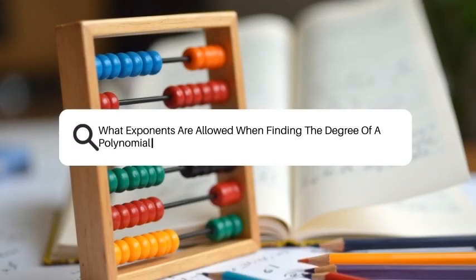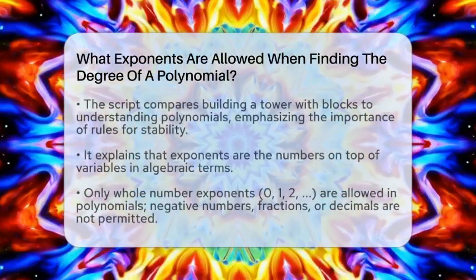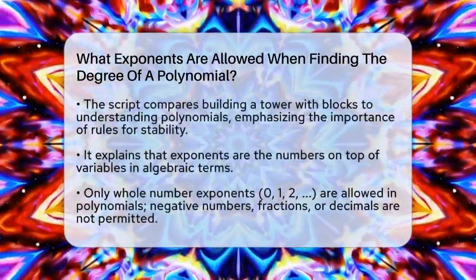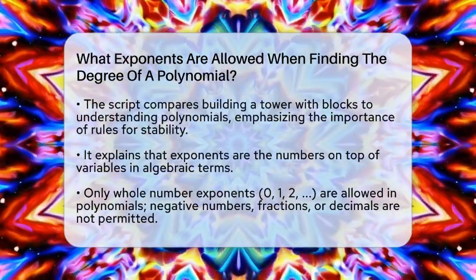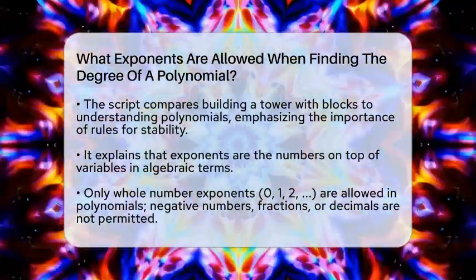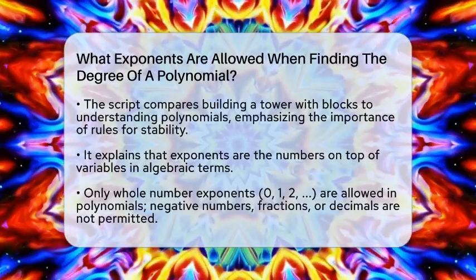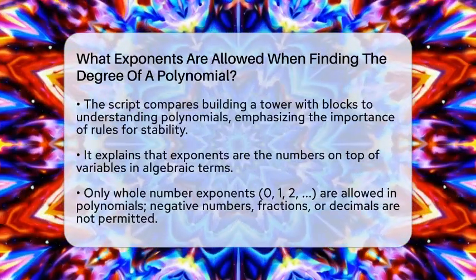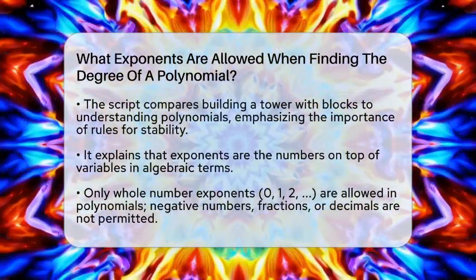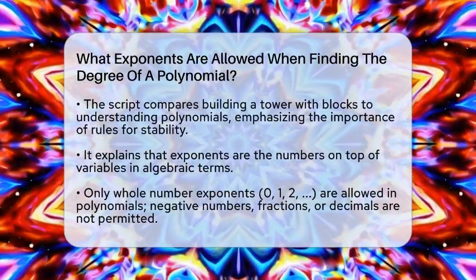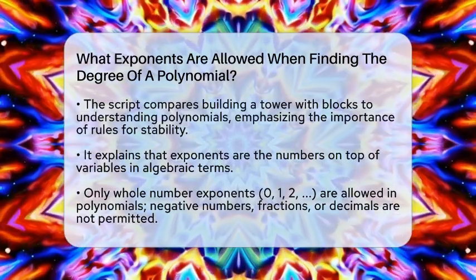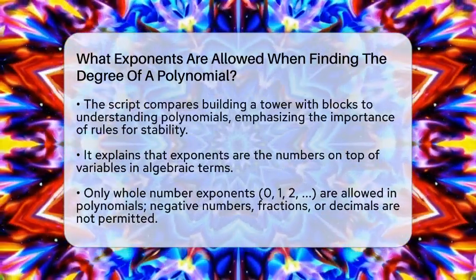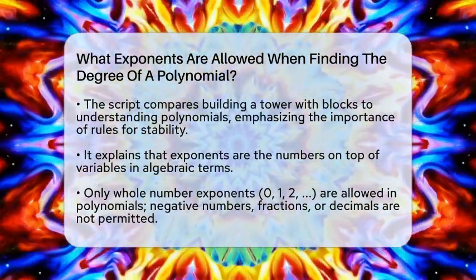What exponents are allowed when finding the degree of a polynomial? Imagine you're building a tower with blocks, and each block has a number on it. These blocks are like the parts of a polynomial, and the numbers on top are called exponents. Now, not all numbers can go on these blocks if you want to keep the tower stable and following the rules. In algebra, the rules say only certain exponents are allowed when figuring out the degree of a polynomial.